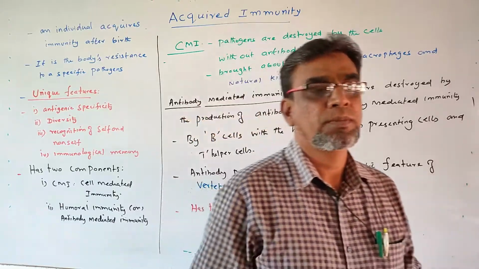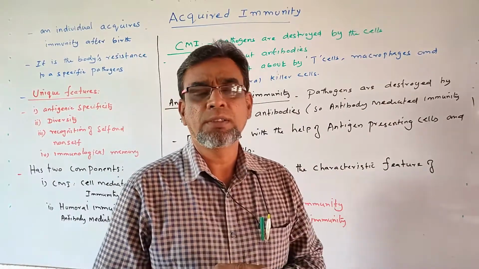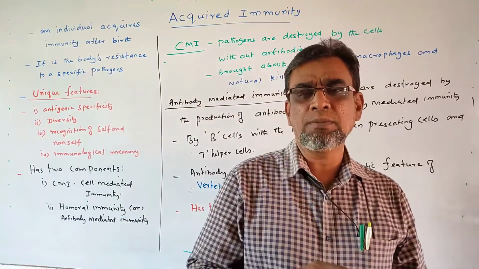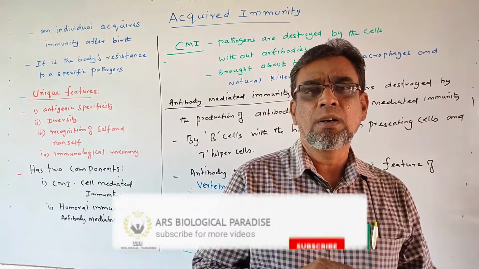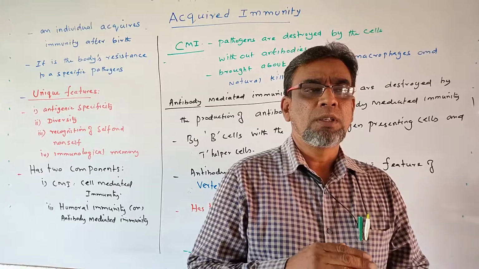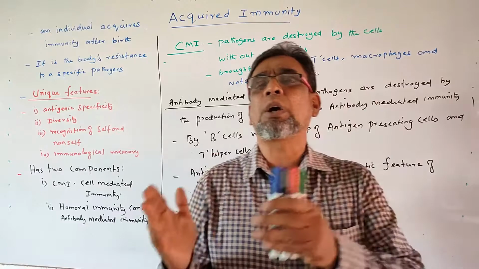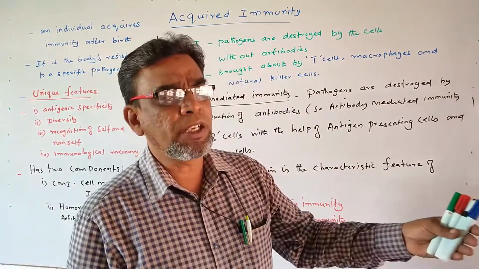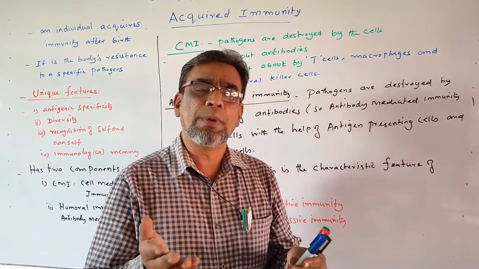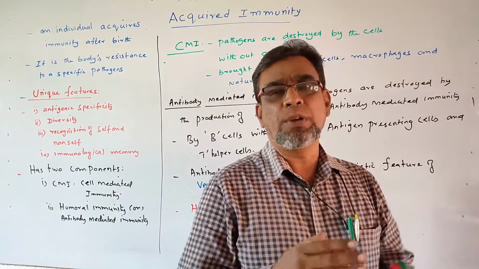Welcome students. Today in this class we will discuss a new chapter that is called immunity. Immunity means a defense mechanism inside the body which protects against the microbes. This immunity is of two types, as I have already discussed. One is called innate immunity, another one is called acquired immunity. What is innate immunity? It is present inside the body from birth itself. So it is called natural immunity, or you can say innate immunity.